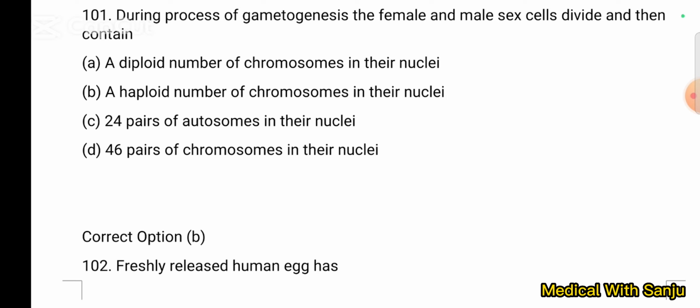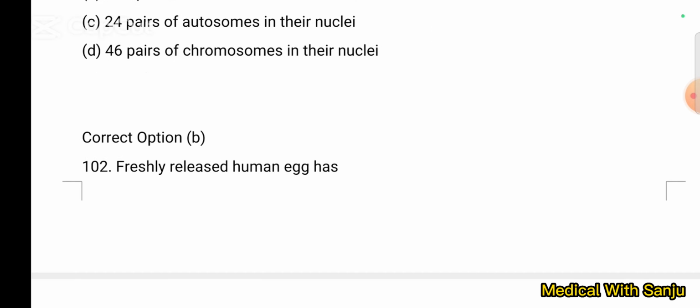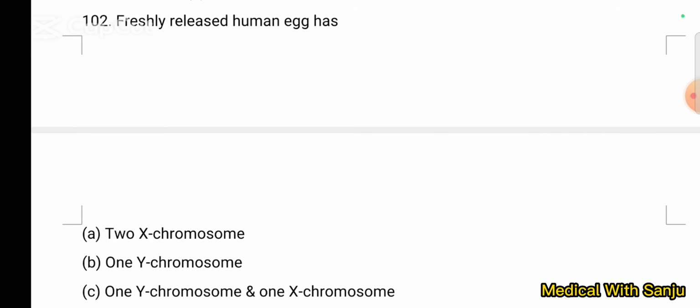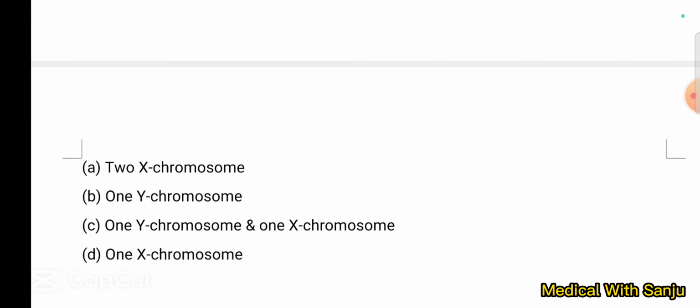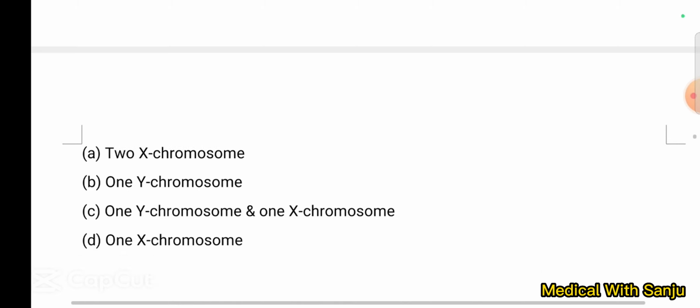Question number 102. A freshly released human egg has option A, 2 X chromosomes, option B, 1 Y chromosome, option C, 1 Y chromosome and 1 X chromosome, option D, 1 chromosome. One chromosome, option D.